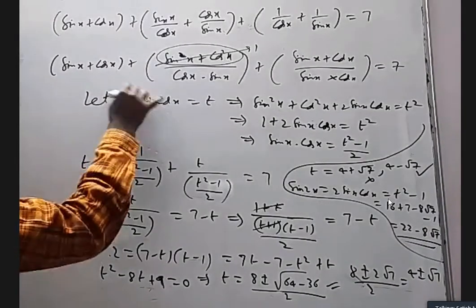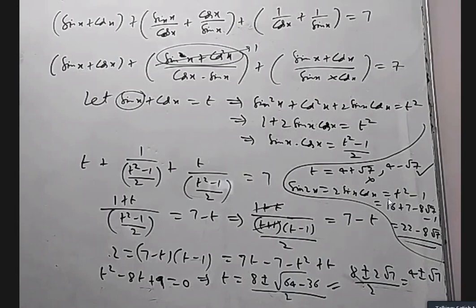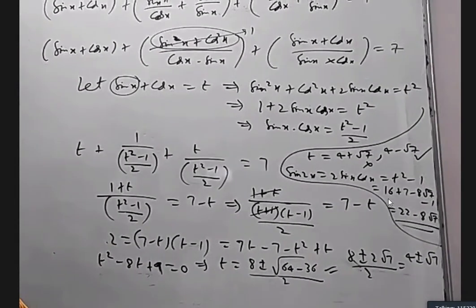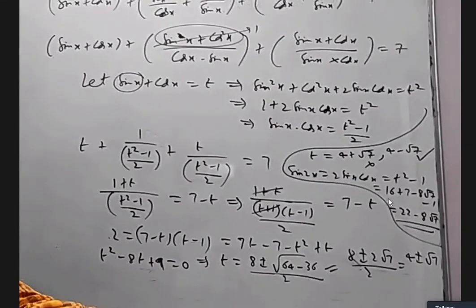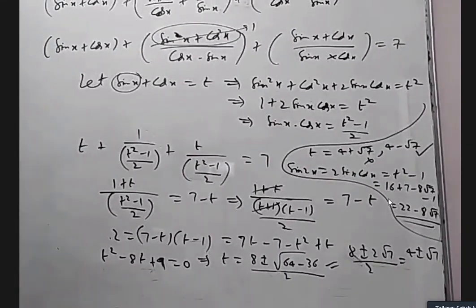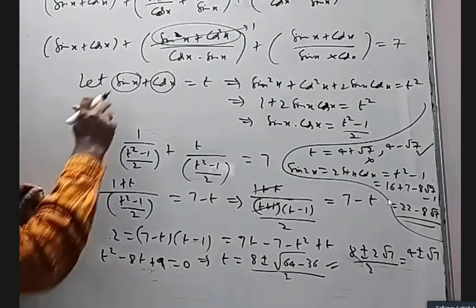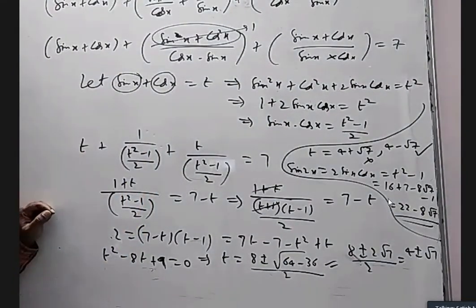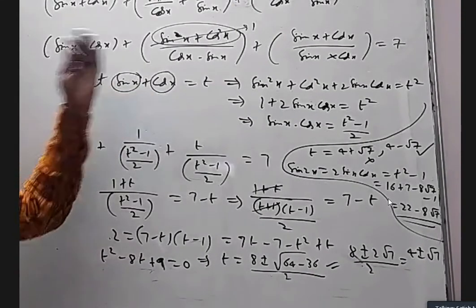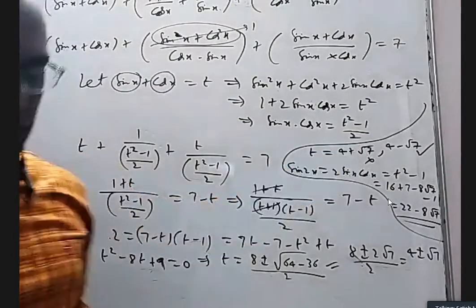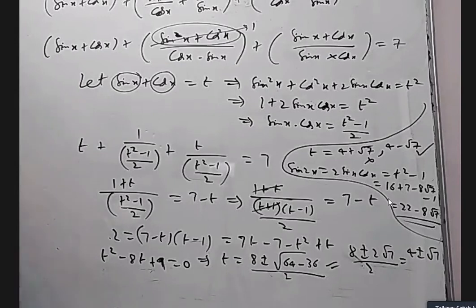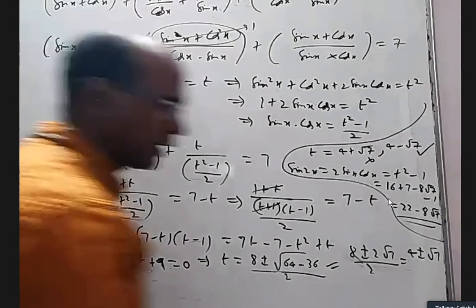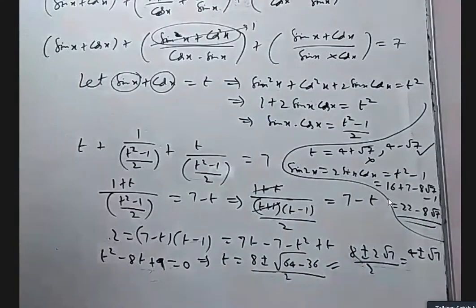Sin x, what is the maximum value of whatever x you take? 1, sir. Sin x maximum value is 1. And cos x? Cos x is also 1, sir. Yes, so this is between -1 to 1, this also between -1 to 1, so their sum will be between -2 to 2. It cannot attain any value beyond 2, whereas 4 plus root 7 is more than 6. That's why we are not taking it. Is it okay? Yes, sir. There is no angle which can give sin x plus cos x equal to 4 plus root 7.